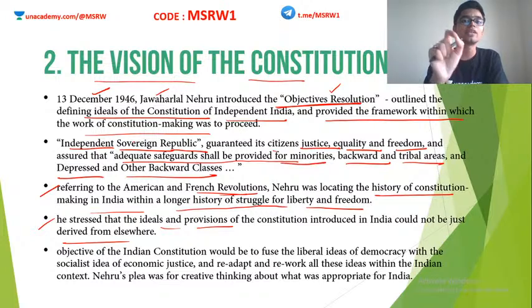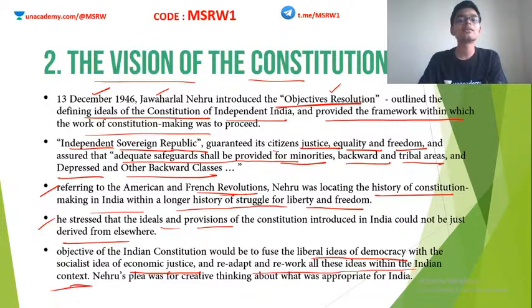But at the same time, we have to make sure that our constitution is not merely a copy of someone else's constitution. There has to be indigenous ideas there. Our constitution is the Constitution of India, so it should be an Indian document, not copied from here and there. All these were kept in mind while drafting the constitution. The objective of the Indian constitution would be to fuse the liberal ideas of democracy with the social ideas of economic justice, and readapt and rework all these ideas within the Indian context. Clear?